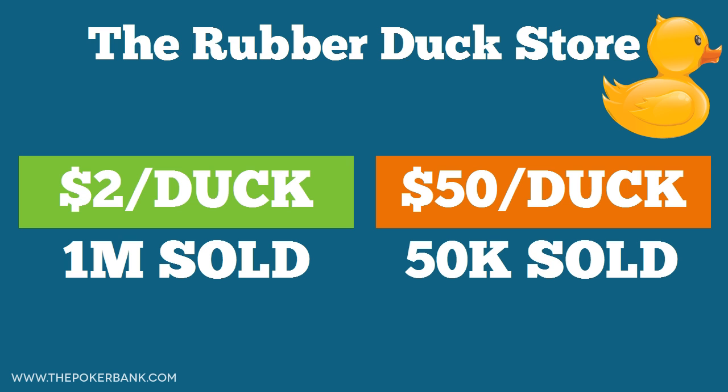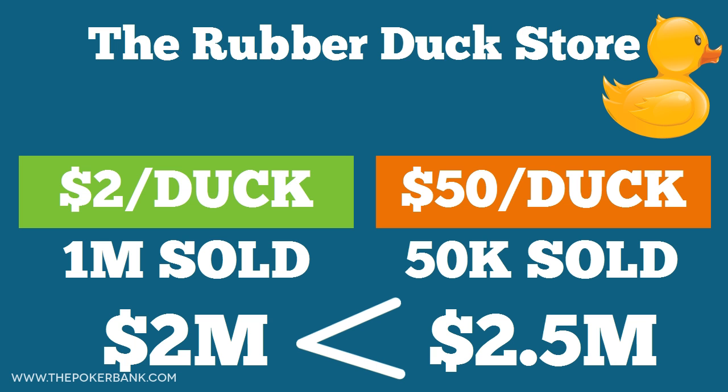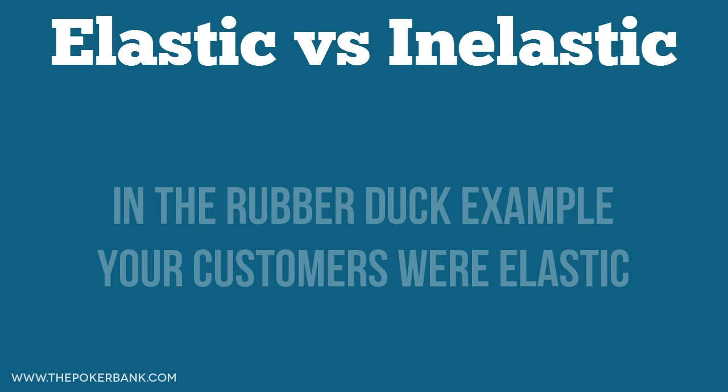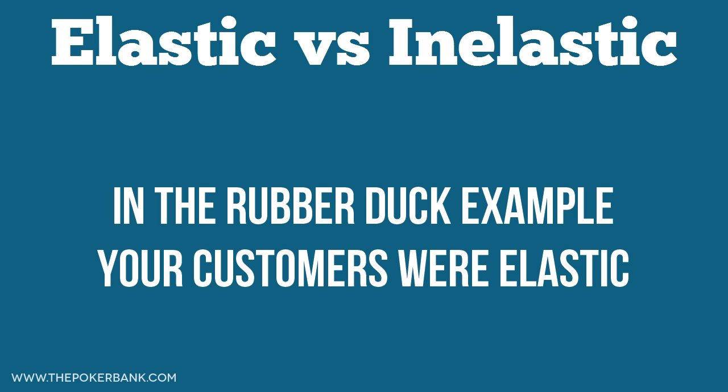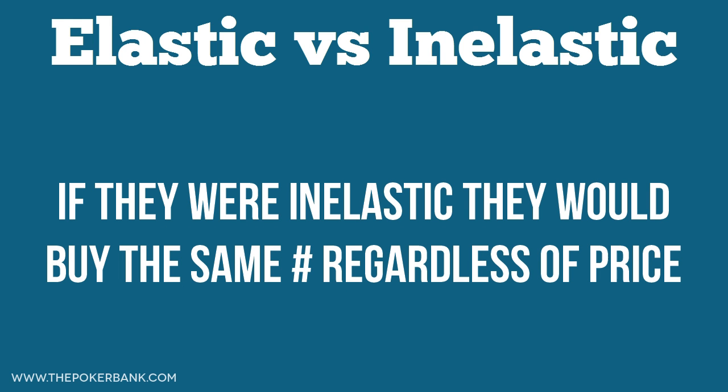If we do the math here, at $2 we would make $2 million in revenue, and at $50 we would make $2.5 million in revenue. Given these numbers, we'd be better off selling our ducks at $50 each. This is basic economics. Now in this example, our customers are elastic, meaning they would purchase differently as the price changes. If our customers were inelastic, it would mean they would purchase the same amount regardless of the price.